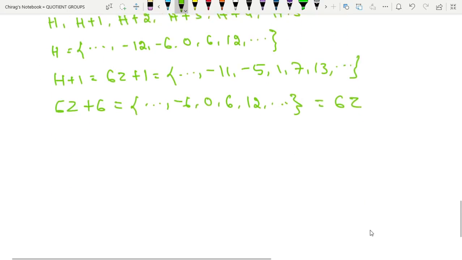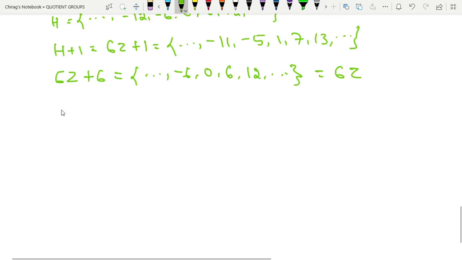Likewise, 6Z plus 11 means what? It is nothing but 6Z plus 5.